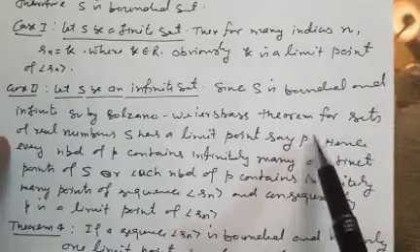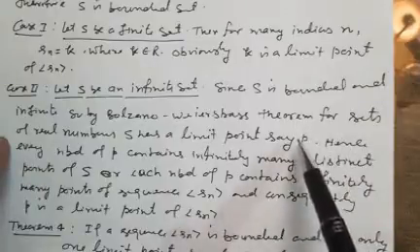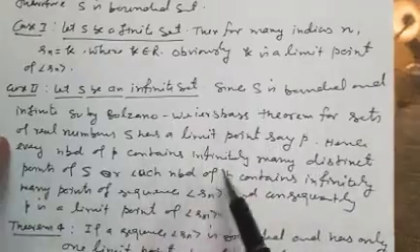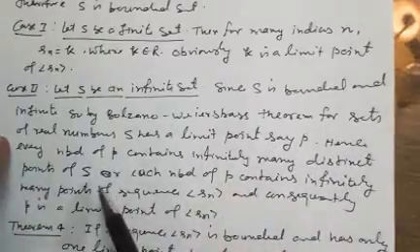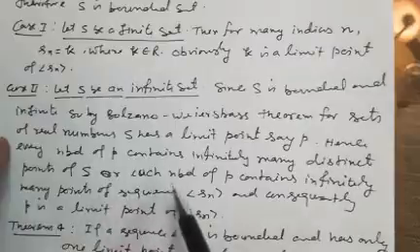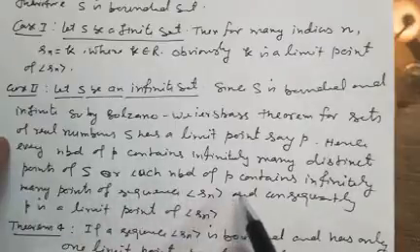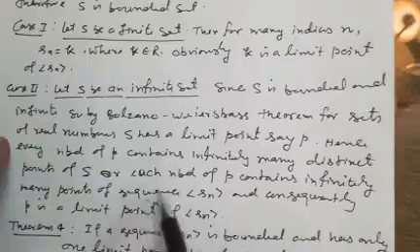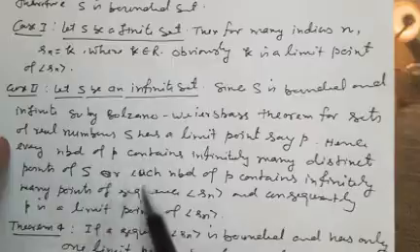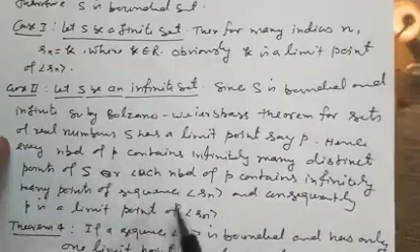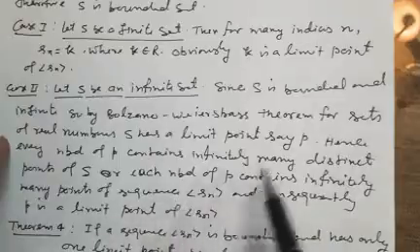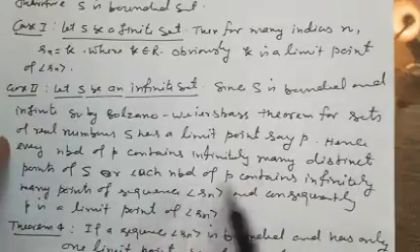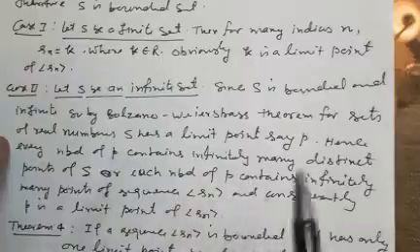If P is a limit point of S, then every neighborhood of P contains infinitely many distinct points of S, or you can say each neighborhood of P contains infinitely many terms of this sequence, because terms of S come from the sequence. And if every neighborhood of P contains infinite terms of Sn, it means P is a limit point of Sn.